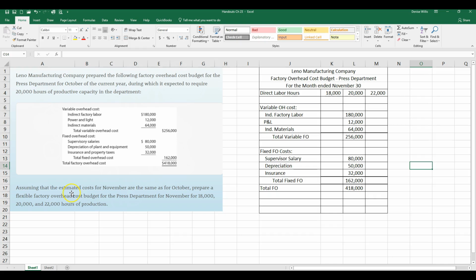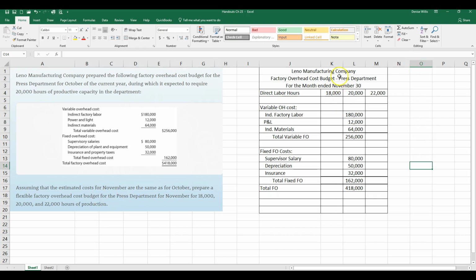It says, assuming that the estimated costs for November are the same as October, prepare a flexible factory overhead cost budget for the press department for November for 18,000 hours, 20,000 hours, and 22,000 hours of production. Okay, so this right here is just a fixed amount for 20,000 hours. They want us to move to November instead of October and create it for 3 different levels of production.